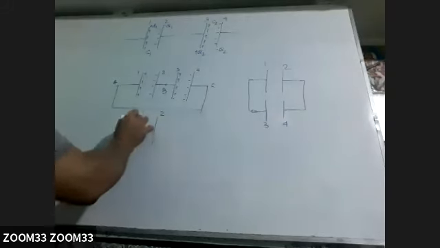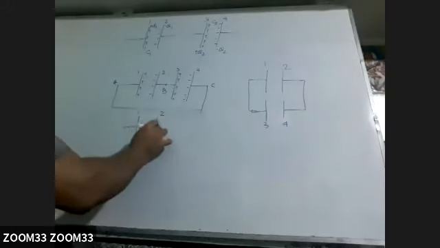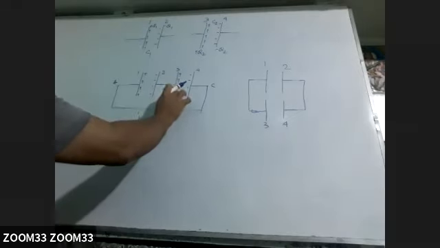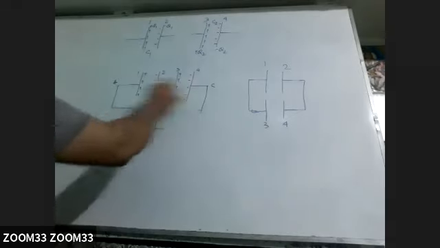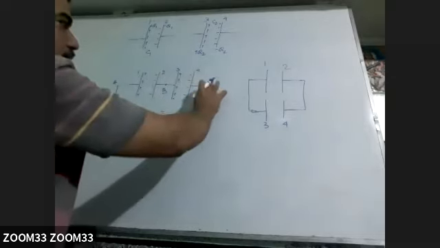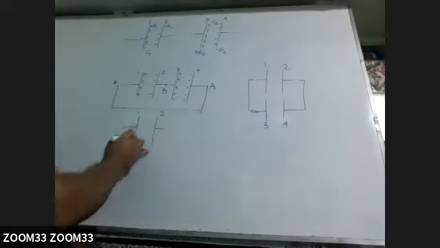So this is plate number 1, plate number 2. Now this is connected to C, and C and A are the same, or you can say A only, because it is connected by wire. So where is plate number 3?